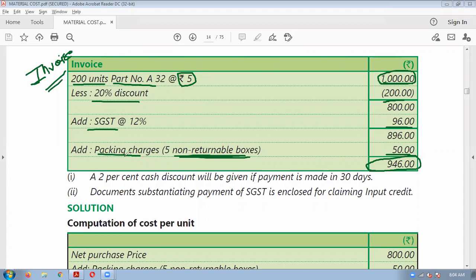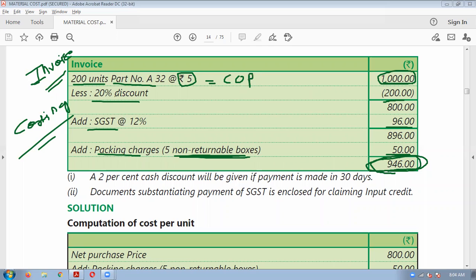Okay, for our costing records, what will be the cost of material? You have to pay the supplier 946 rupees. But for our costing purpose, what should be the price of the material? 200 into 5, this you can say is the cost of purchase or cost price.